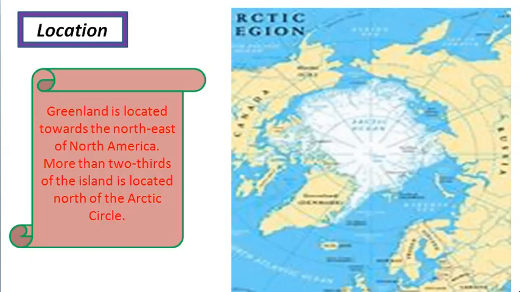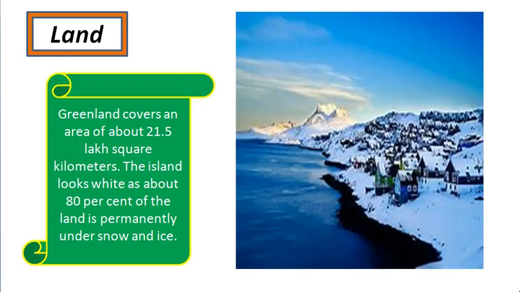So let's study. First thing is location. As I said, it is the island on the North Pole, so obviously it is very cold there. The Baffin Bay and the Davis Strait separate Greenland from the northern island of Canada. Greenland is a part of Denmark. Remember that.